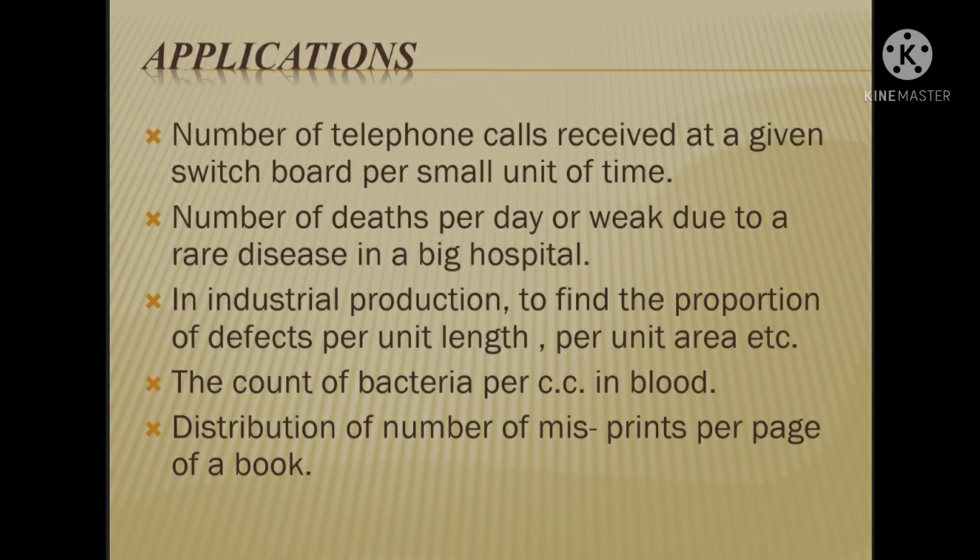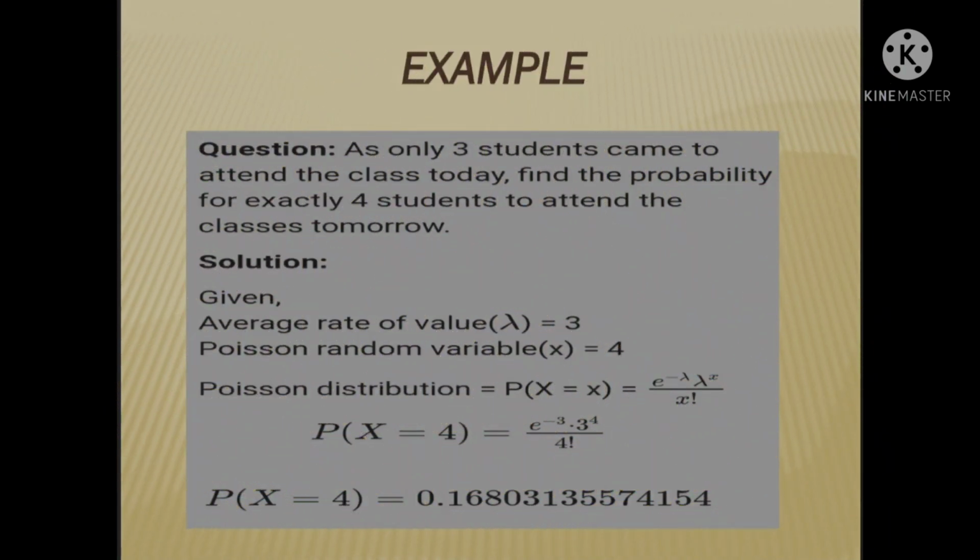Distribution of the number of misprints per page of a book, and later the count of alpha particles emitted per unit of time is useful in the analysis of any radioactive substances. Now let's see one example for Poisson distribution.